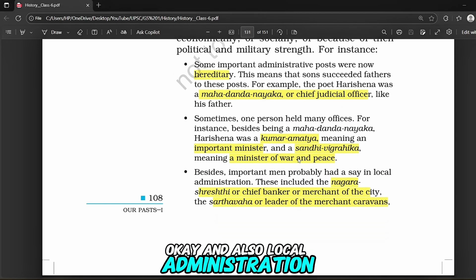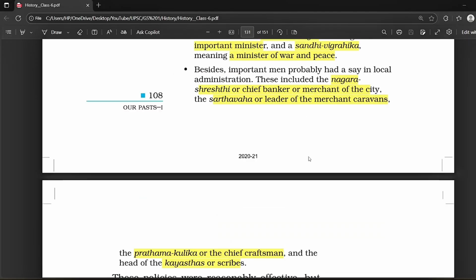Okay, and also local administration included officials like Nagarashreshthi, chief merchant or banker, Sarthavaha, leader of merchant caravans, and Prathamakulika, that is chief craftsman, and head of Kayasthas, that is scribes and record keepers. And these words are important. Usually in prelims, they ask these types of questions.